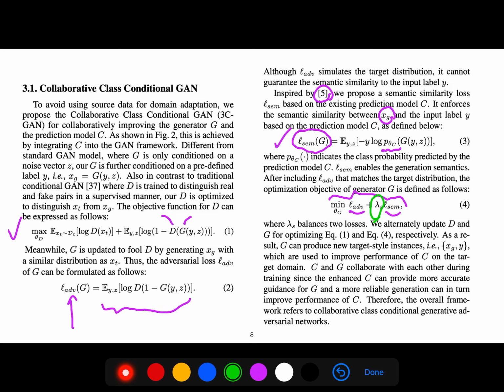We alternatively update the discriminator D and generator G for optimizing this equation 1. As a result, G can produce new target style instances, which are used to improve performance of C on the target domain. C and G collaborate with each other during training, since the enhanced C can provide more accurate guidance for G, and a more reliable generation can in turn improve performance of C. Therefore, the overall framework is referred to as collaborative class conditional generative adversarial network.